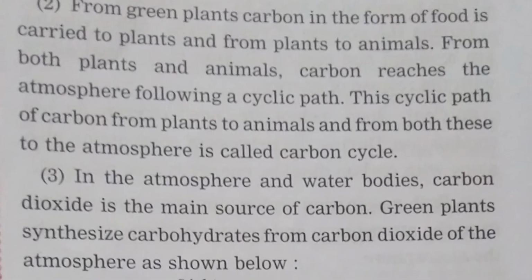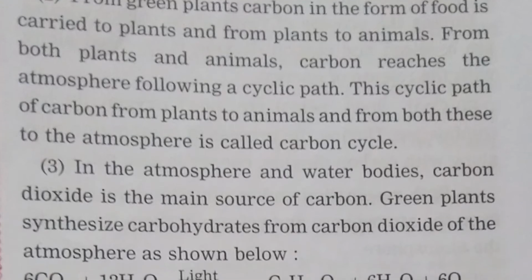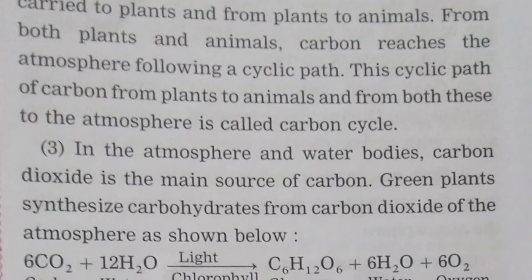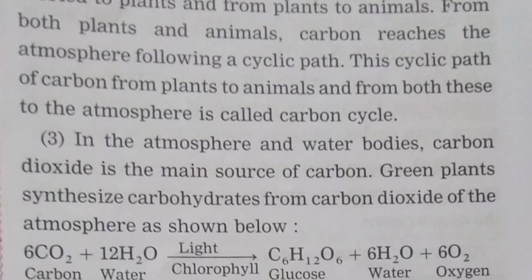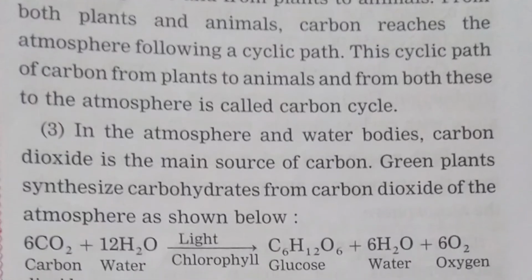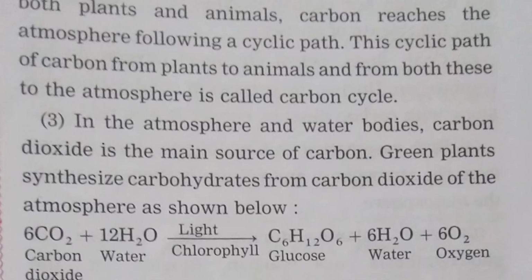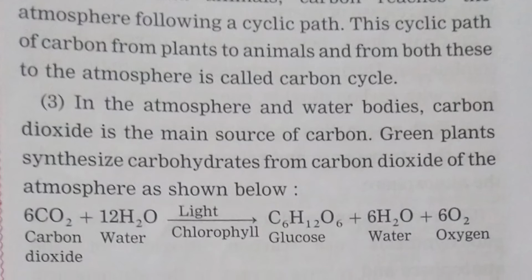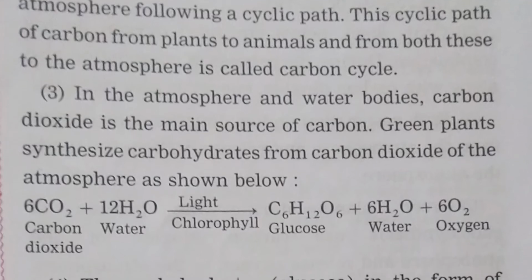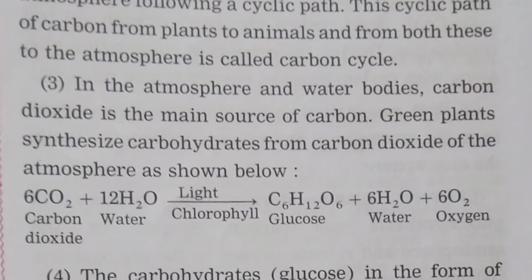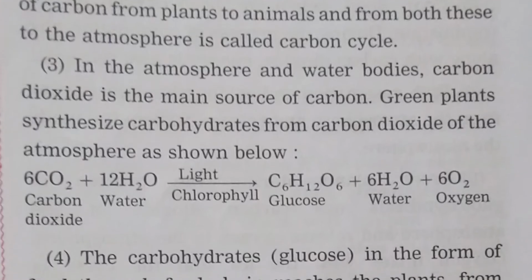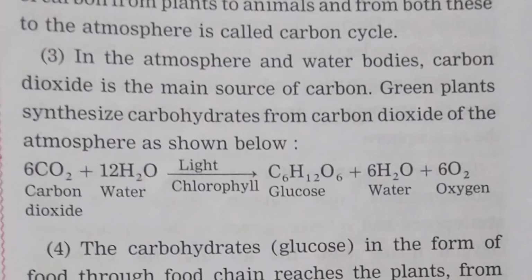From both plants and animals, carbon reaches the atmosphere following a cyclic path. This cyclic path of carbon from plants to animals and from both these to the atmosphere is called carbon cycle.